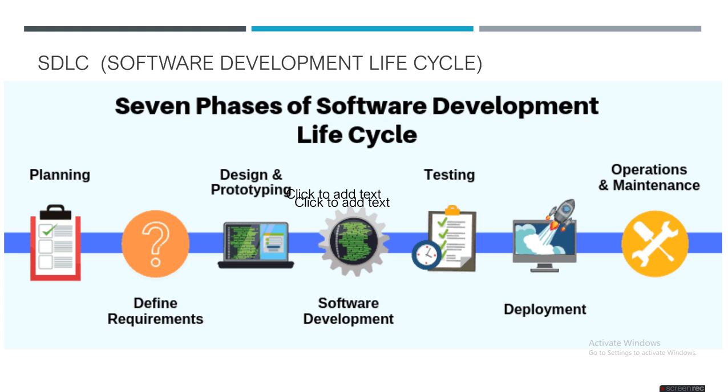So the 7 phases of a software development life cycle go from the first stage, the planning stage, to final deployment, and then the software goes for maintenance. In that there are around 7 phases.